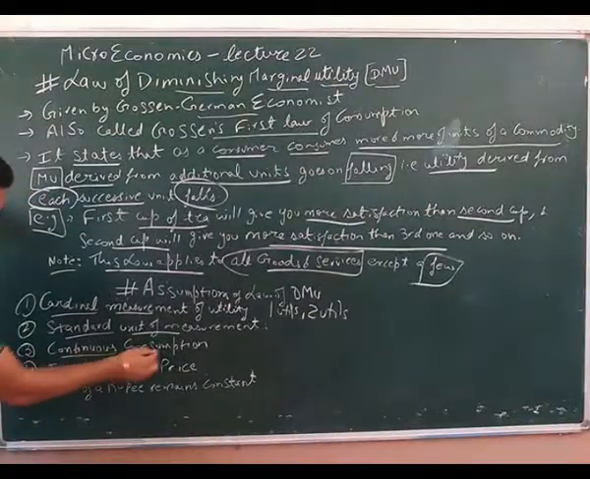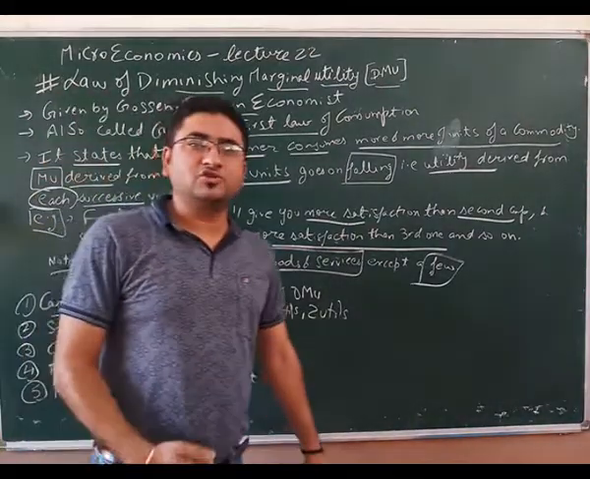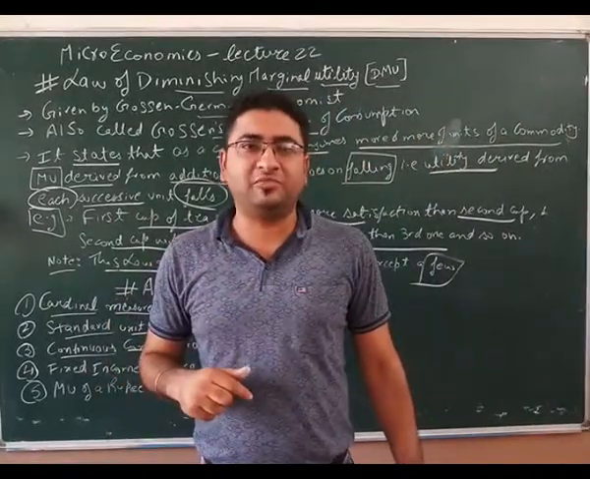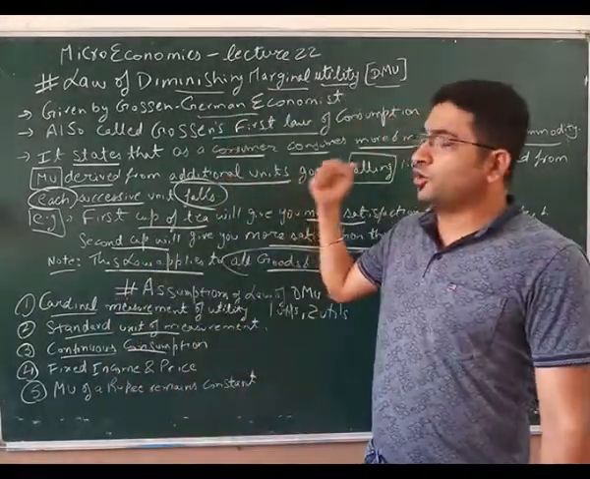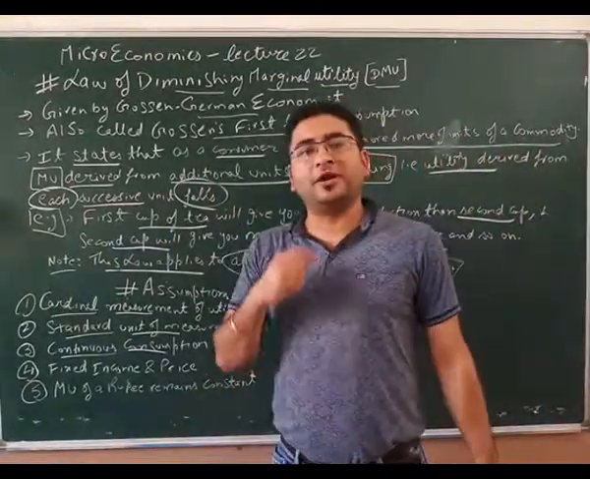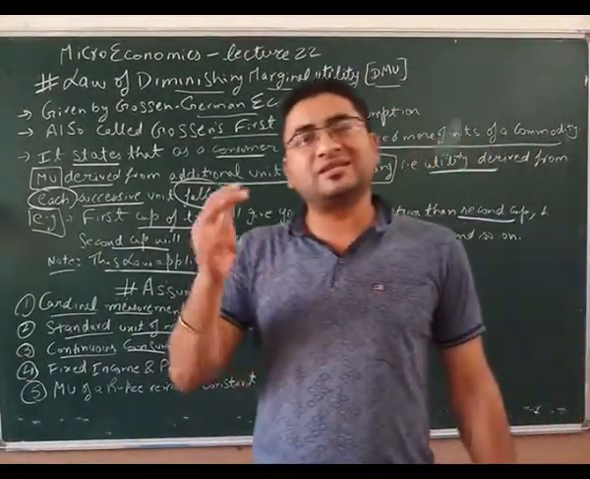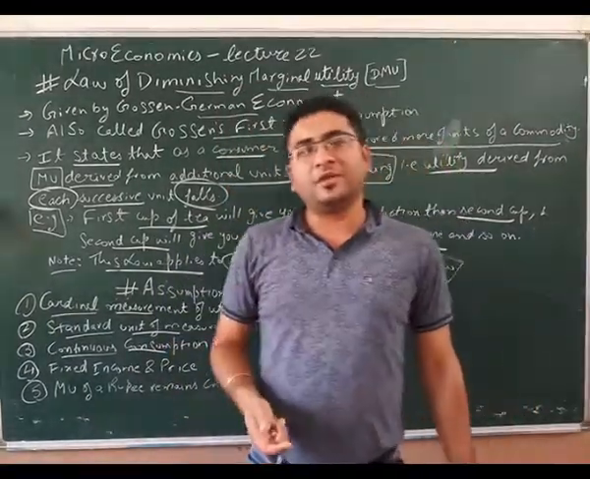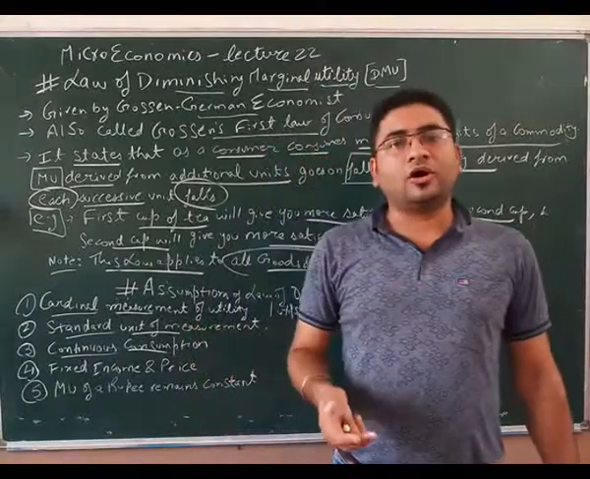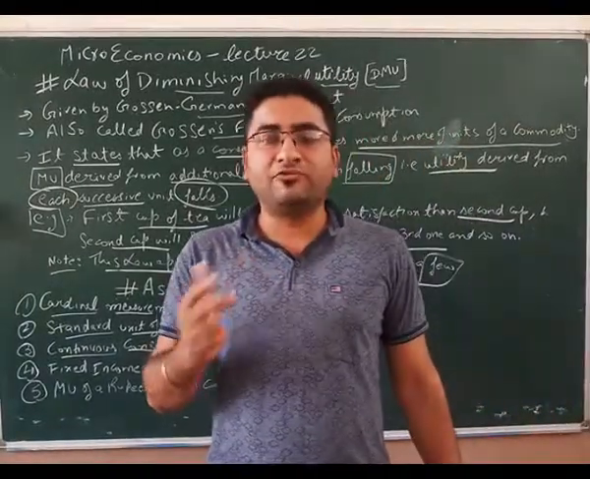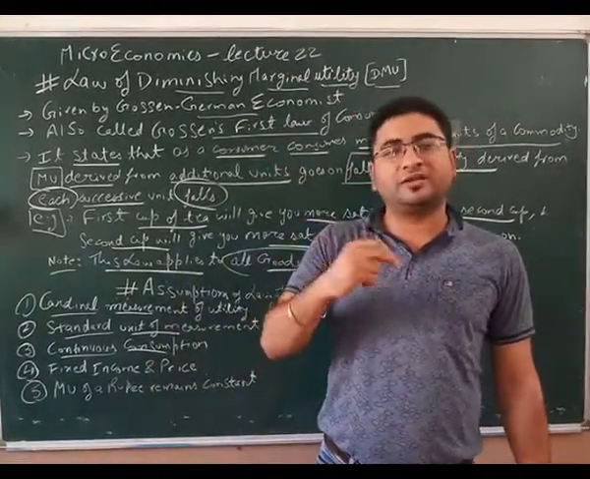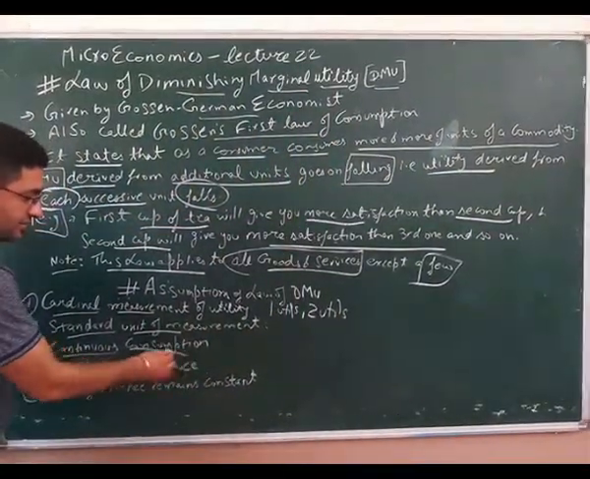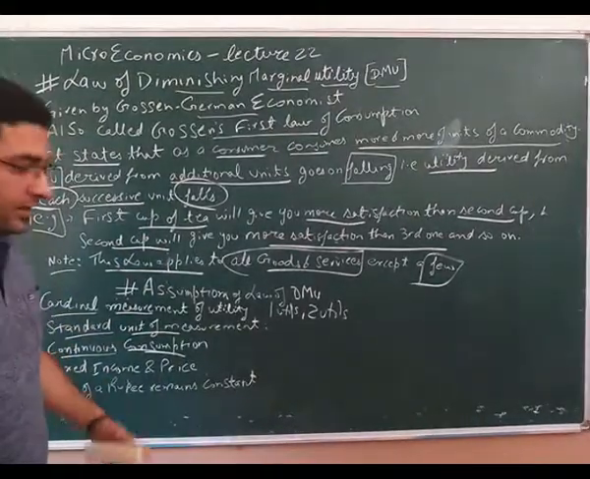Third, continuous consumption. If I have consumed first cup of tea in the morning and second in the evening at 5 p.m., then this law will not operate, because this law operates only when you have consumption in simultaneous manner or consecutive manner at a particular time. For example, I am drinking cup of tea or I am drinking juice glasses one after another. One taken now, again after 2 minutes, again after 2-4 minutes. So if there is a break in the consumption, then this law will not apply.